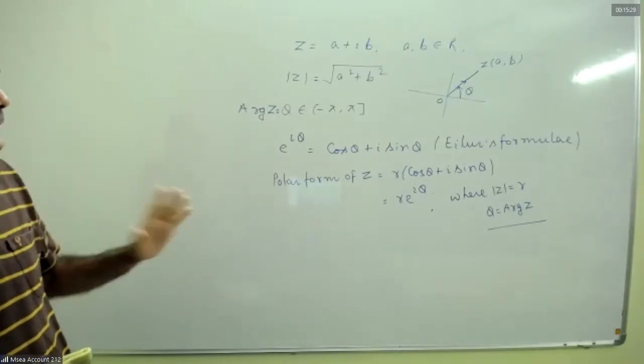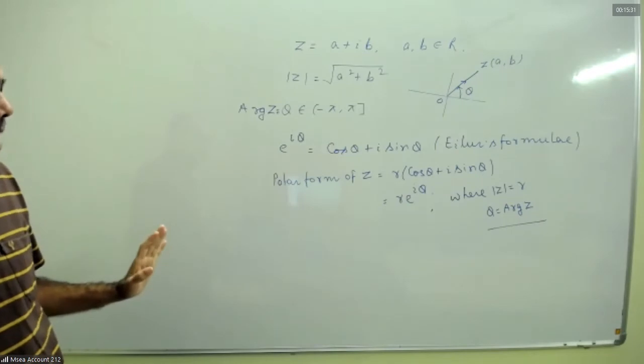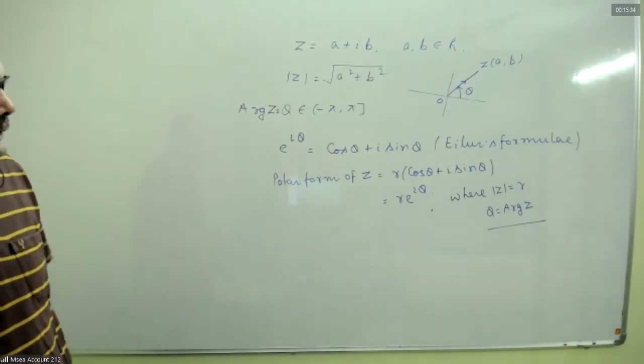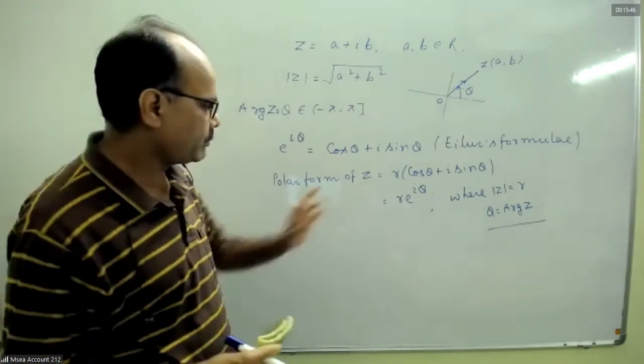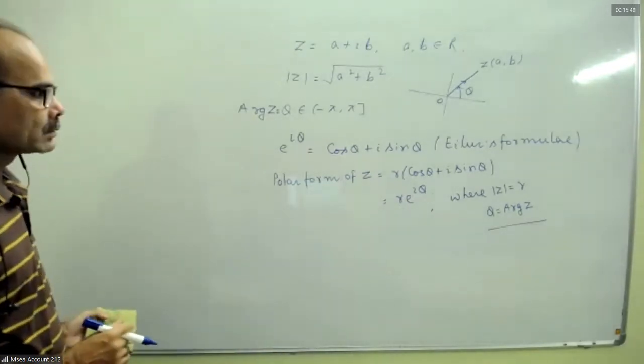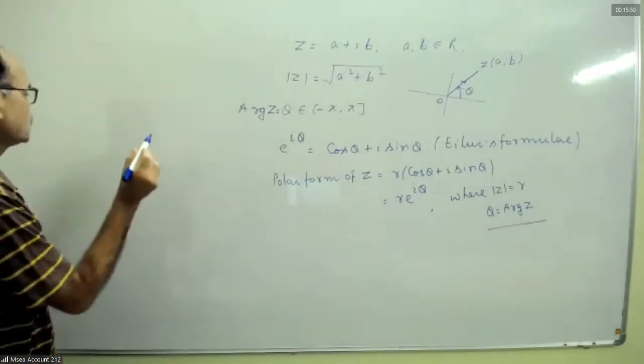Okay. So yesterday we discussed these things. So if any complex number is given, we can find its polar form. Let's take one example.